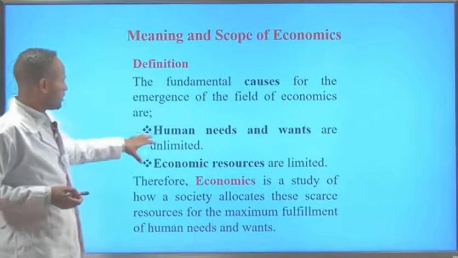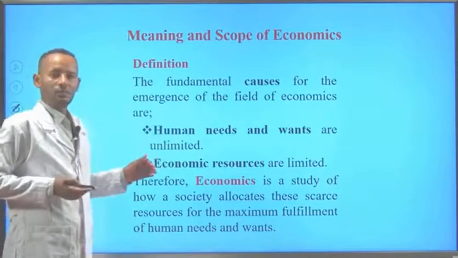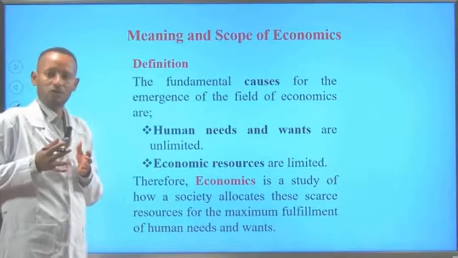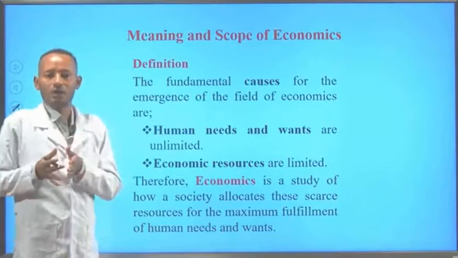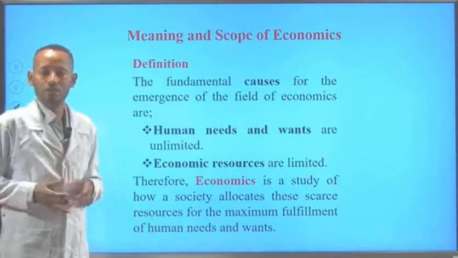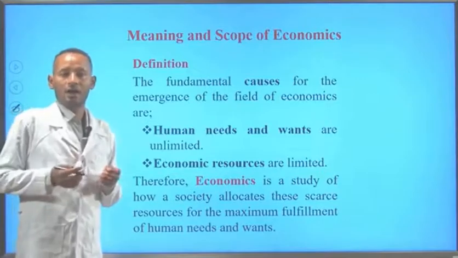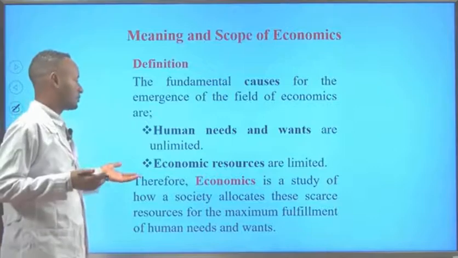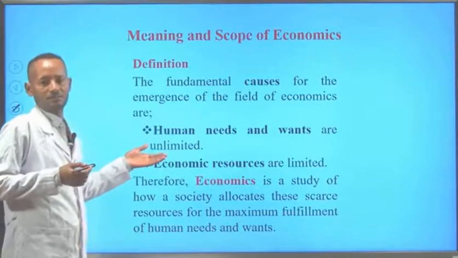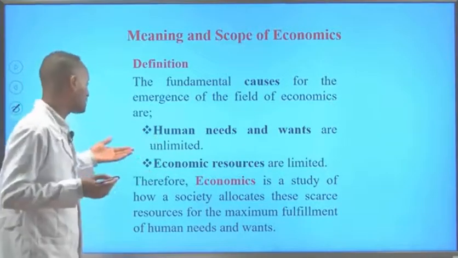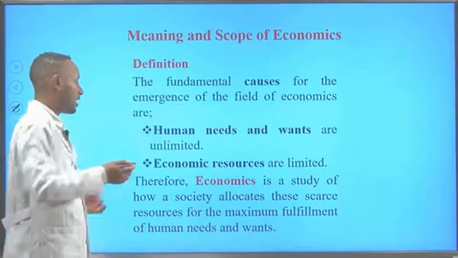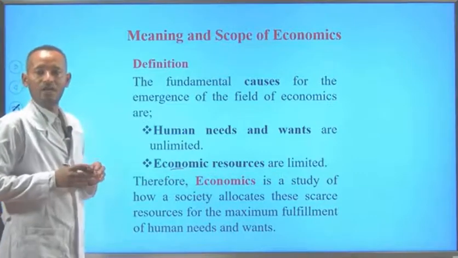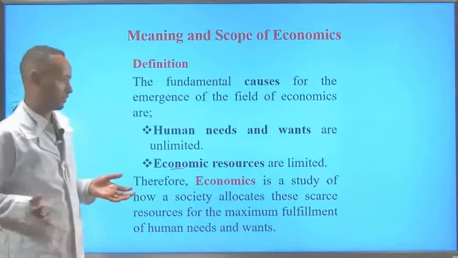So, when we say human needs and wants are unlimited, for instance, if we were barefoot, we need a shoe, and when you get a shoe, you need a car, and when you get a car, you may need an airplane. So our needs and wants are unlimited. But the means to satisfy these needs and wants, or simply economic resources, are limited in their nature. So we cannot fulfill whatever we want to fulfill.